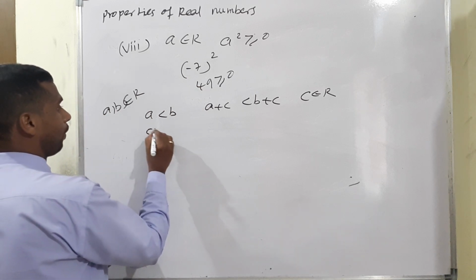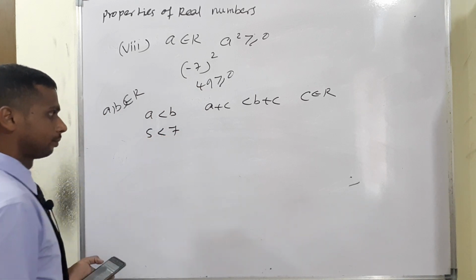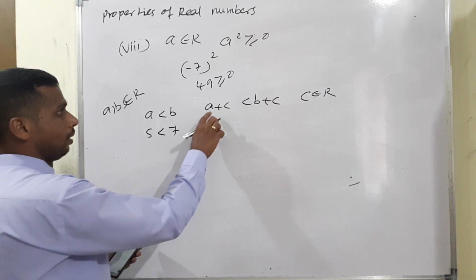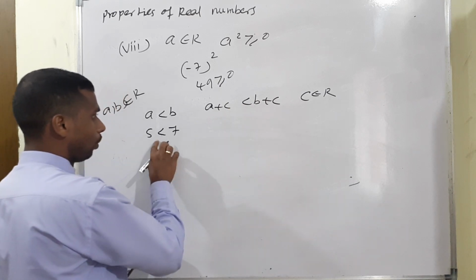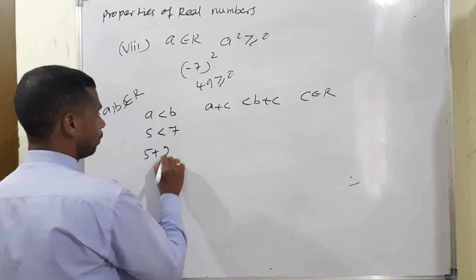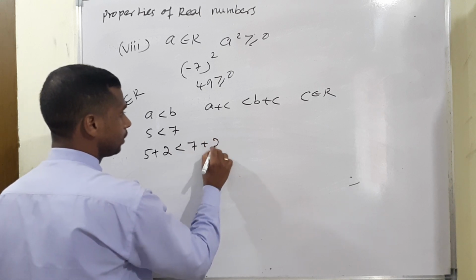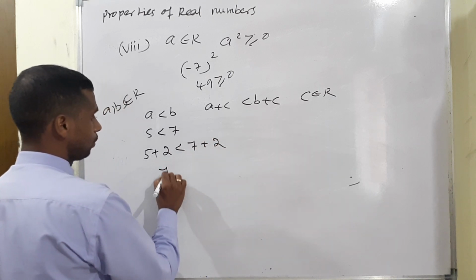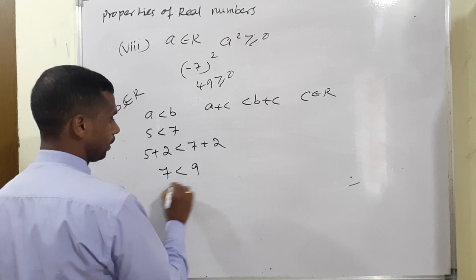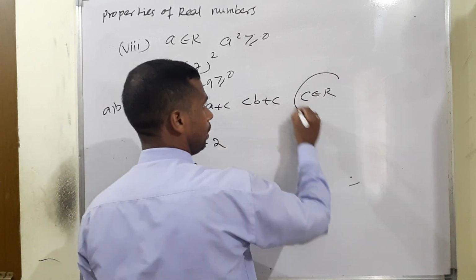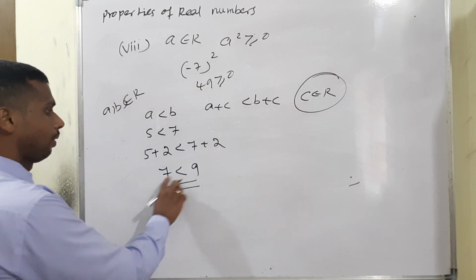Example, 5 less than 7, okay. Then added C is a common number. So both sides I have added: plus 2 less than, here also I added the same C. 5 plus 2, 7 less than 7 plus 2, 9. It's clear, no? That's why the condition is also C belongs to real, 7 less than 9.